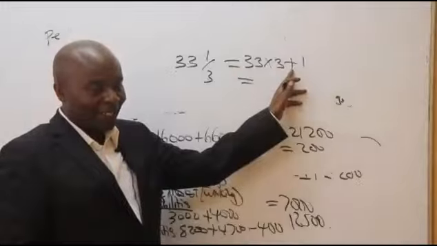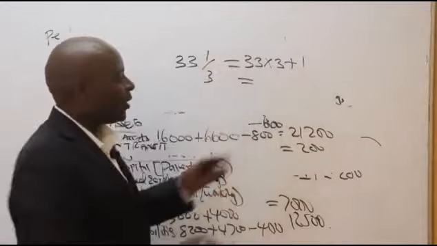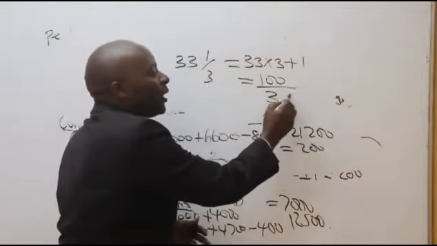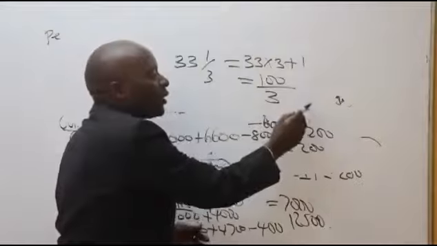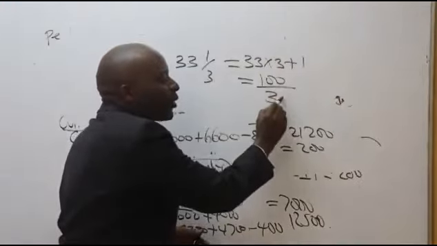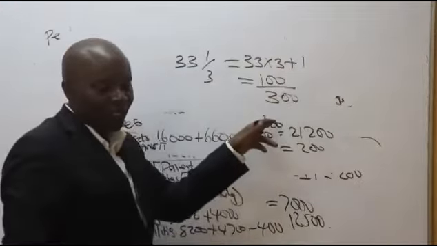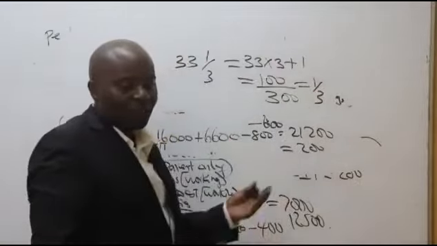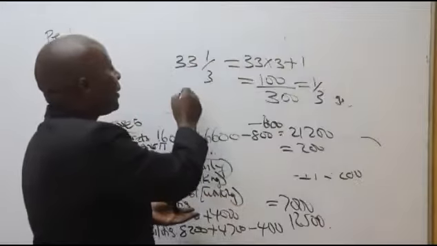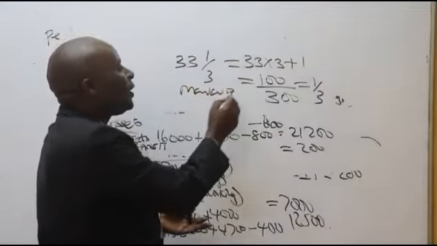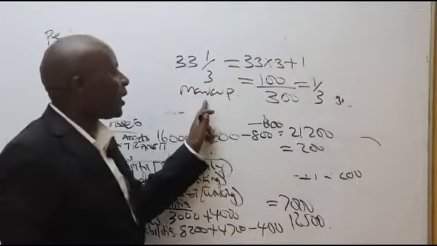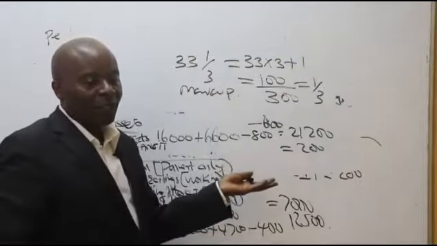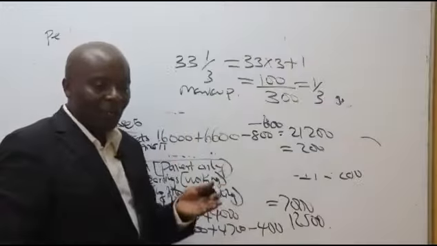100, right? So it will be 100 over 3, isn't it? And then because they're using the percentage, it will be 100 over 300, which will be the same as a third. And the moment you tell me that this is your markup, I will easily give you the margin. Have I answered you, Crispin?